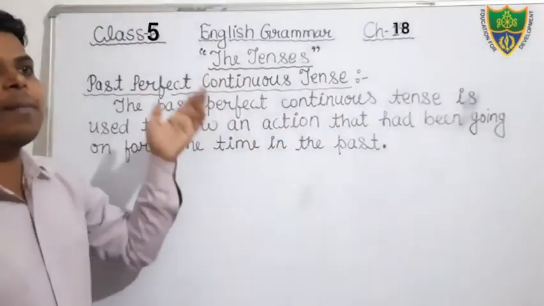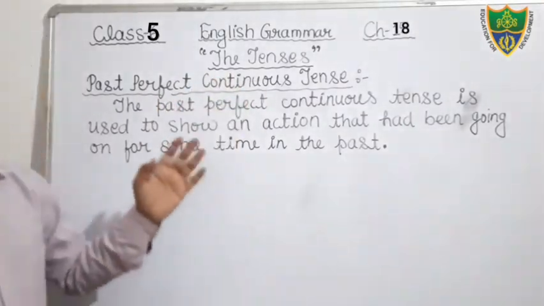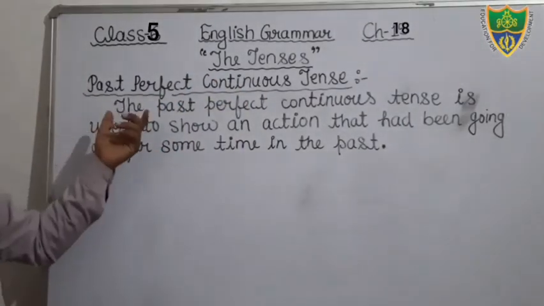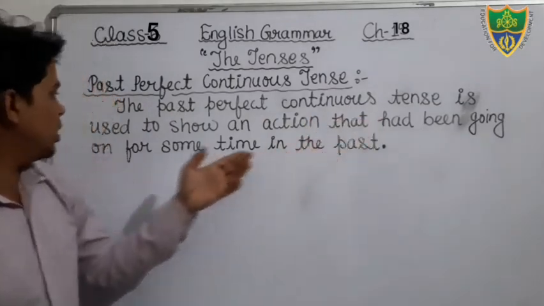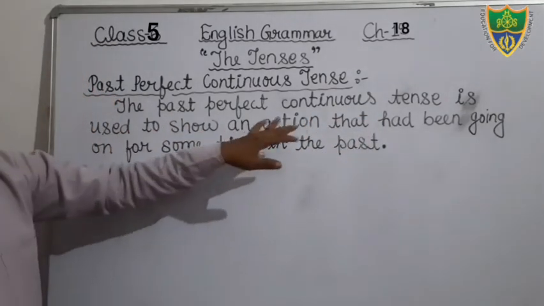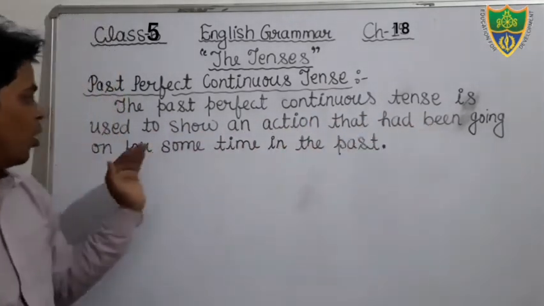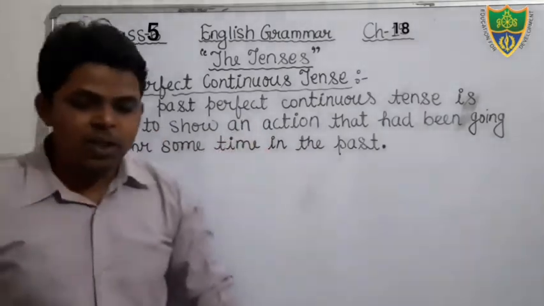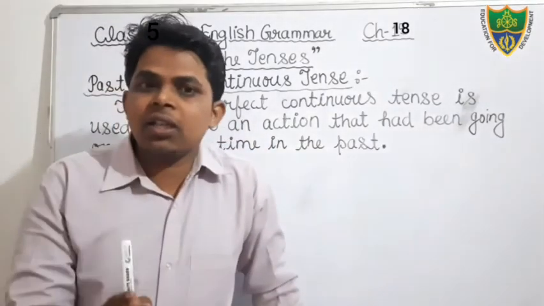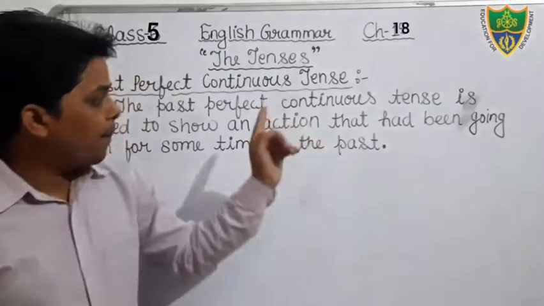Dear students, today we will discuss past perfect continuous tense. What do we mean by past perfect continuous tense? Dear students, you can see here, past perfect continuous tense is used to show an action that had been going on for some time in the past. It shows that an action was going on in the past.